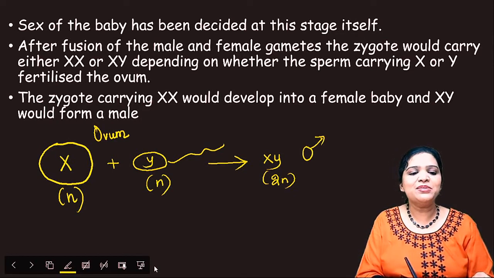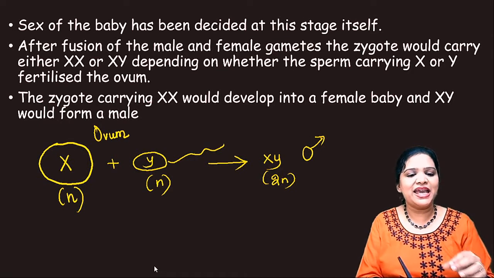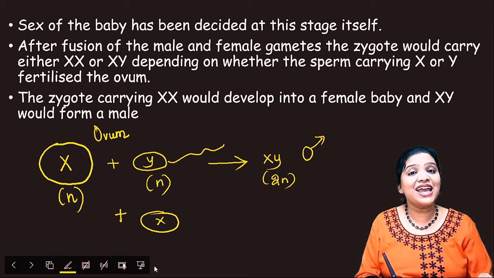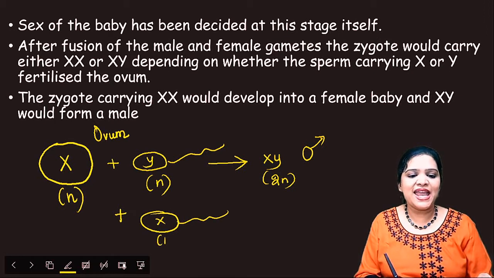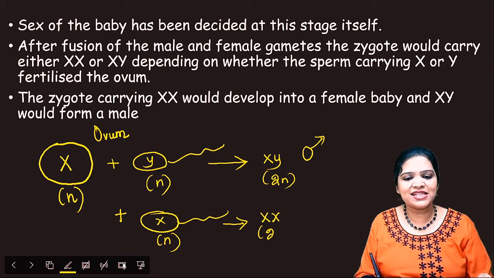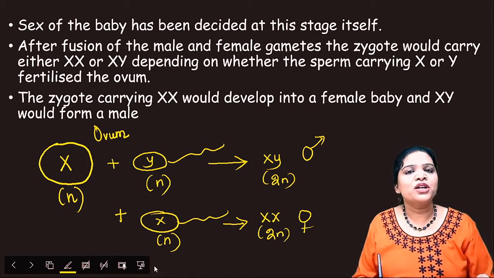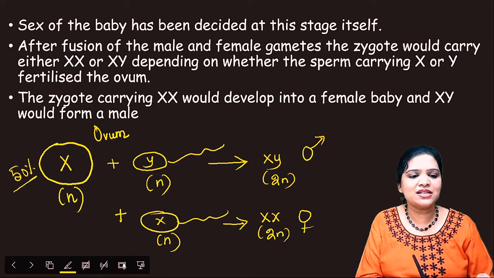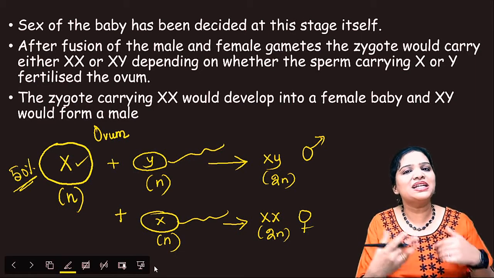Similarly, the ovum is X. If the incoming sperm is bringing an X chromosome, which is haploid, then the zygote will be XX, so the baby will be a female baby. So 50% of the baby's sex is already determined by the ovum, which has only the X chromosome.